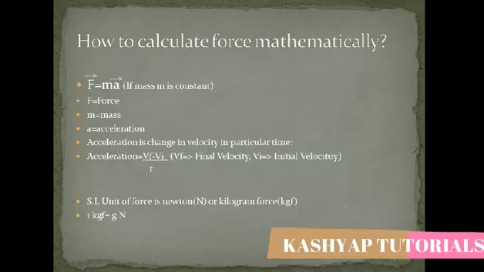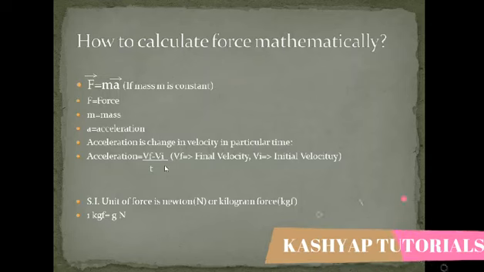Basically, just assume that when you are starting a bike, the initial velocity of your bike was 0. Then after a certain time, let's say after 1 minute, your bike reaches the speed of 60 km/h. Now what is the acceleration of your bike? You will find the difference of final velocity and initial velocity.